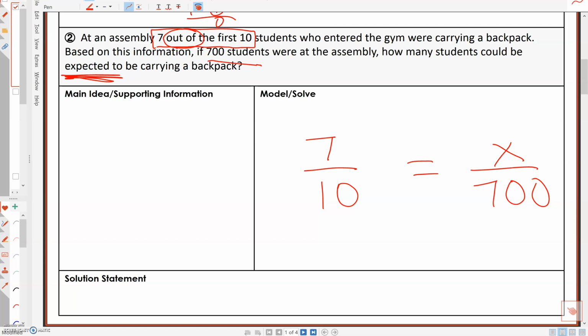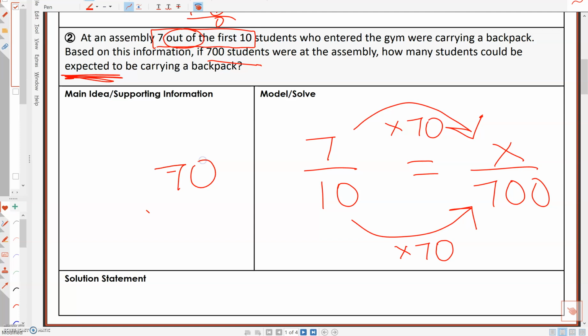Now here, 10 to get to 700. You can take out a 0 here, take out a 0 here, or you can simplify, whatever is easier for you. 10 to get to 700, that is 70. So at the top, all I have to do is multiply times 70.